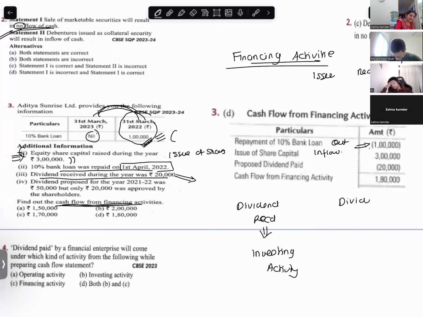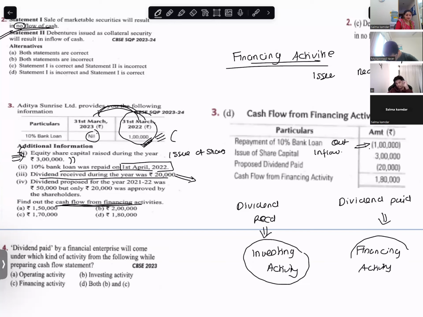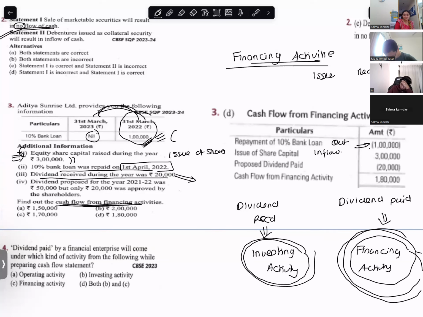But dividend paid is financing activity. Received investing, paid financing.